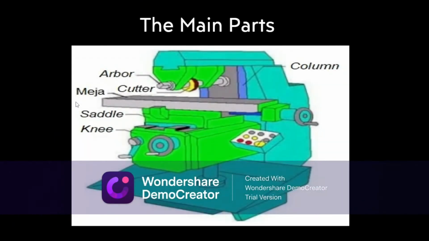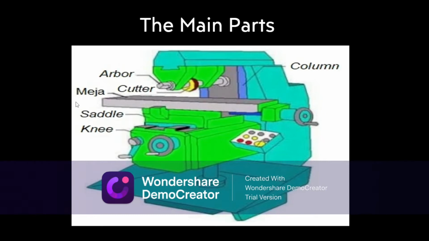The main parts of the horizontal milling machine are the arbor, spindle, machine table, saddle, knee, and column. The arbor is plugged into the machine spindle.